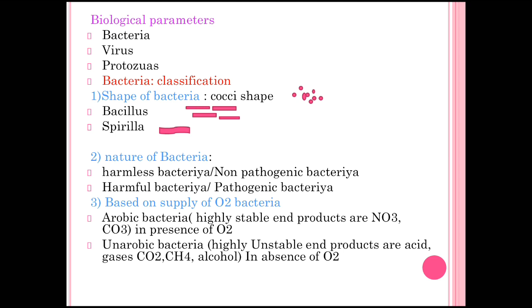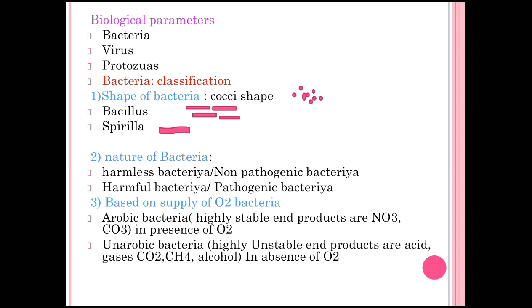Now the third type is based on the supply of oxygen. This one is again divided into two subtypes. First one is the aerobic bacteria and then anaerobic bacteria. Aerobic bacteria are the bacteria which work in the presence of oxygen. Whenever oxygen is present in water, aerobic bacteria are active, and whenever oxygen is absent, then anaerobic bacteria are active.